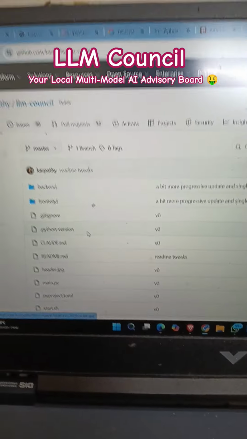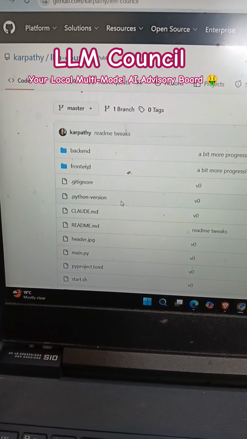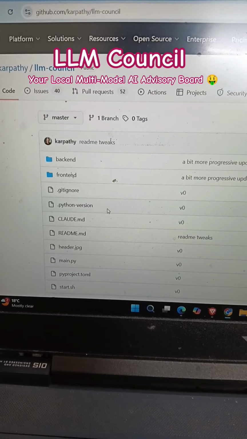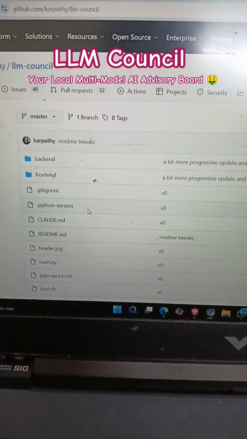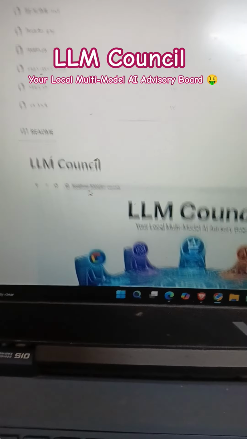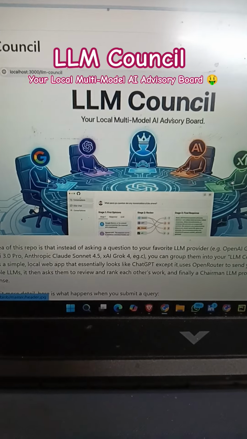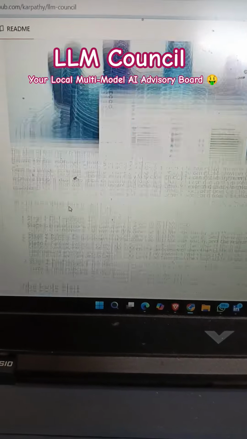You can check this repository: karpathy hyphen llm underscore council, hyphen council. You'll get the GitHub repo and everything. It's a really interesting approach and thought process, right?